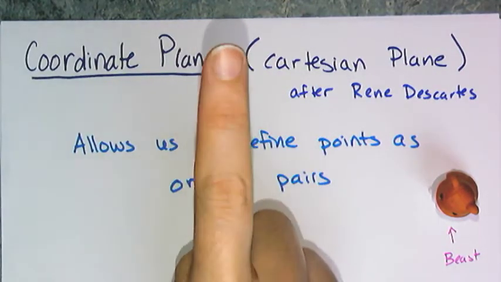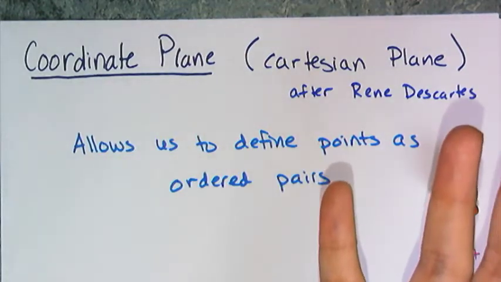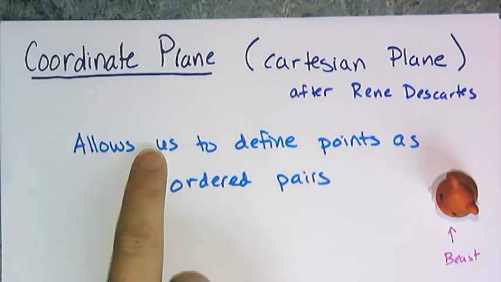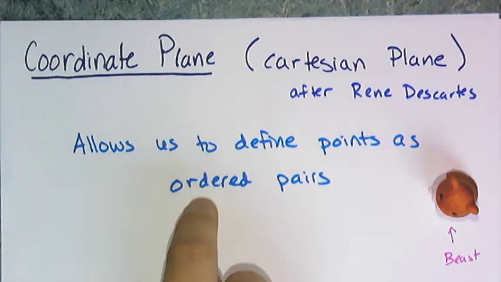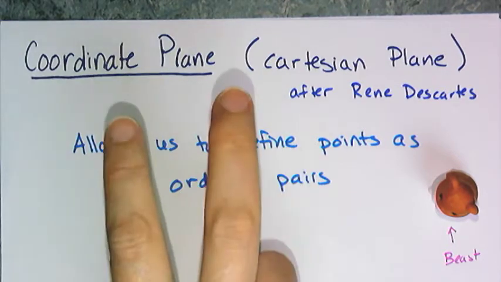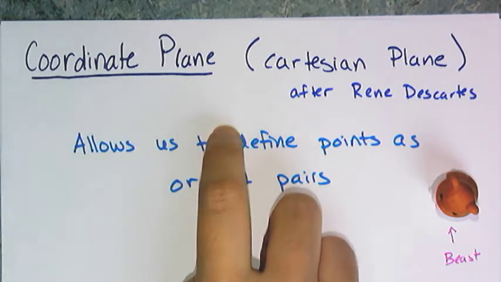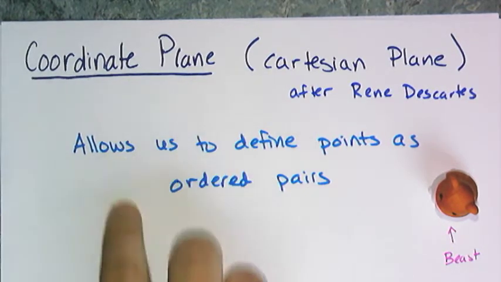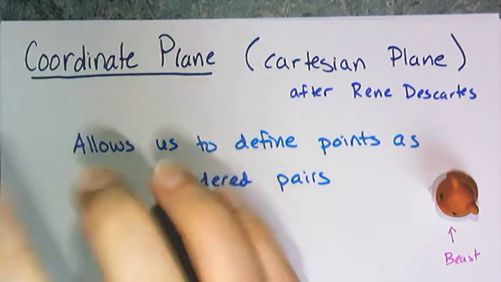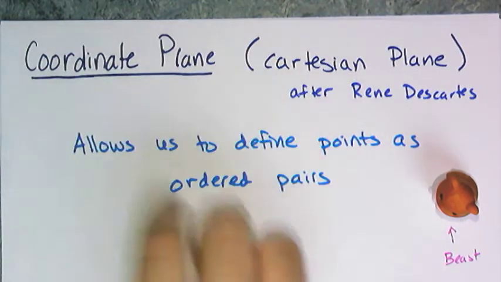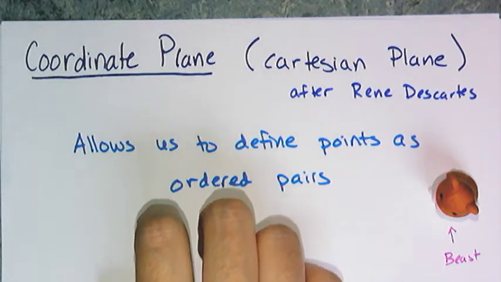that was a big deal. And the big deal was a coordinate plane allows us to define points as a set of ordered pairs. And when you do that, it turns out that you can describe lines by equations, you can describe circles by equations, so that you don't have to actually physically construct these things, you can just talk about them in a very general sense.